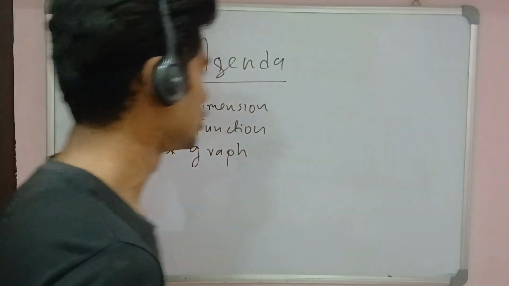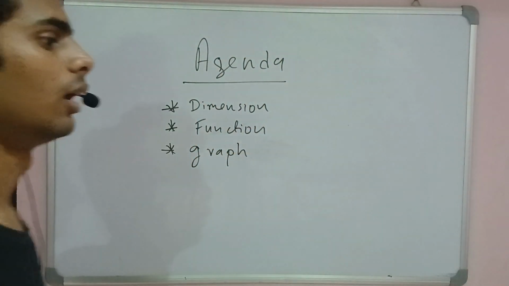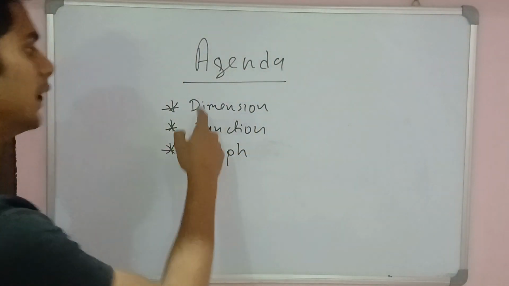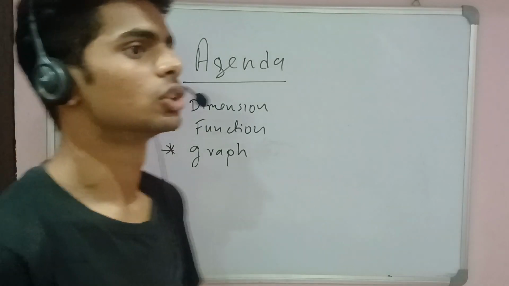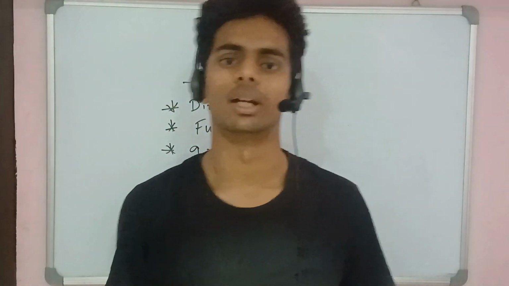The overall agenda for today is dimension, function and graph. We'll discuss all these concepts: dimension, function and graph.